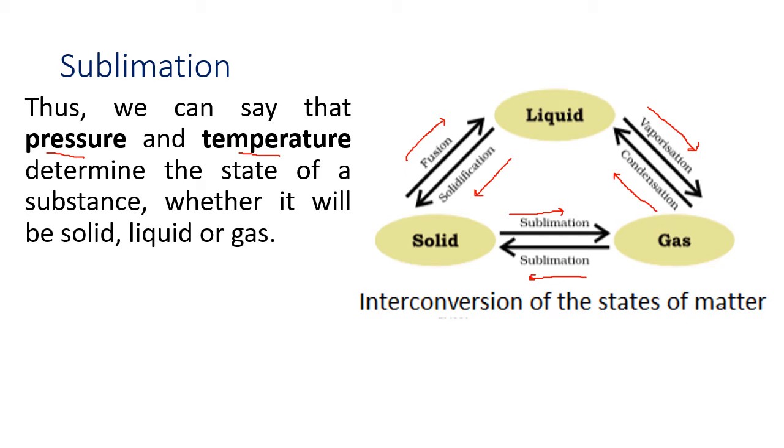So this is a small chart, and if you memorize this chart, you have to learn the definitions. Fusion or melting. Fusion means melting. Solidification means freezing. We have got vaporization, condensation, and sublimation. So there are 5 definitions you have to learn. In the slides, previous slide videos and this slide I have written all of them. Kindly go through them and learn them. Okay, and the question answers I will send you shortly.